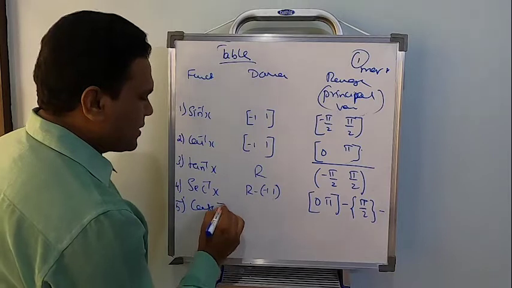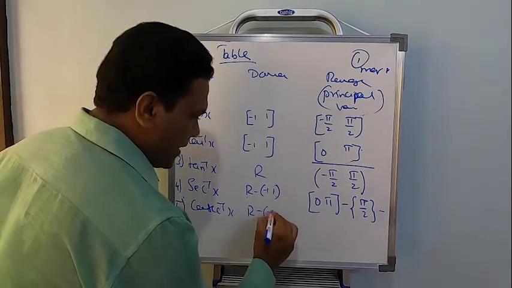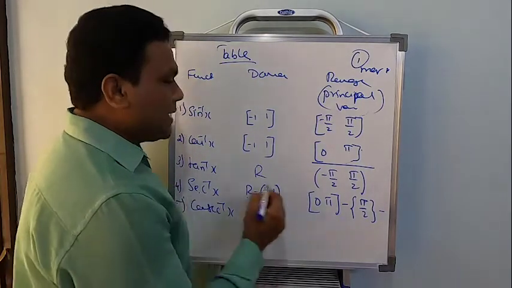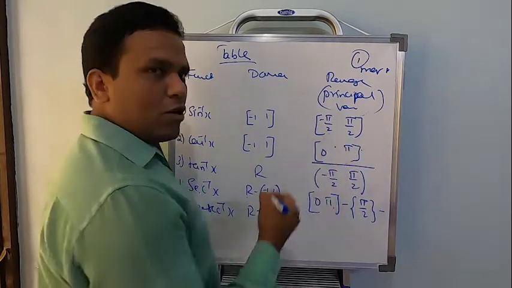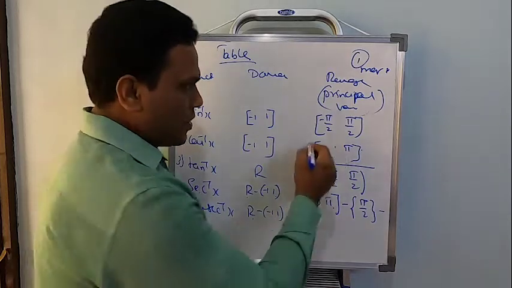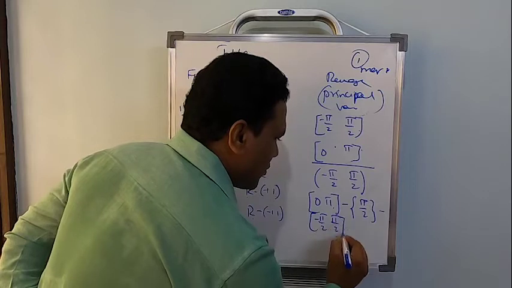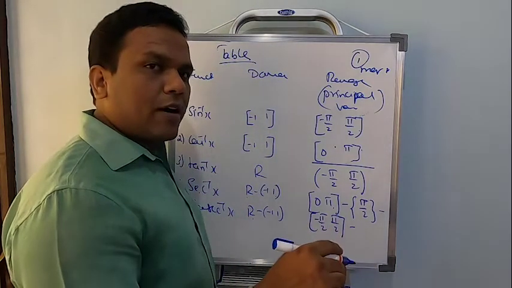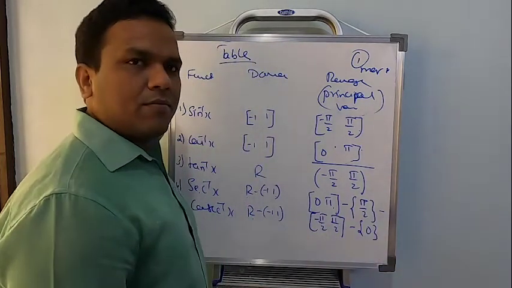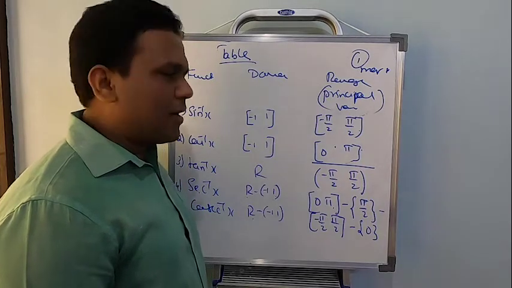Let's go for cosecant inverse x. The domain will be the same as this, so R minus the interval minus 1 comma 1. So how to remember? See, for secant inverse, when I am writing the range, I remember cos inverse. So for cosecant inverse, when I am writing the range, I am going to remember sine inverse. What is the range of sine inverse? Closed interval minus pi by 2 to pi by 2. Sine will become 0 for what value? When x is 0, correct? Remove that one value. That is one easy concept, and yes, you can practice. It's easy to remember. You will never forget.